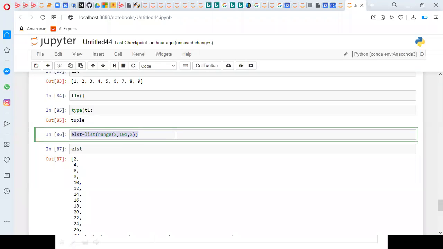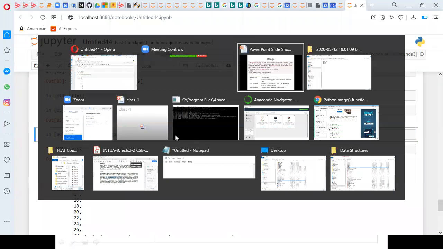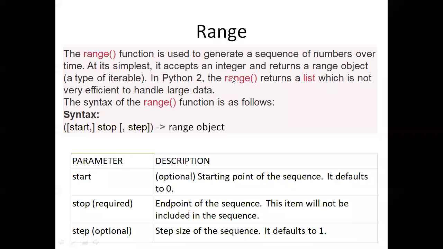Same like that, if you want to generate odd numbers also, you can generate it. Okay, so this is about sequence types. So this is about range method. So range method is used to generate a sequence of numbers. And the return type of range method is range object.